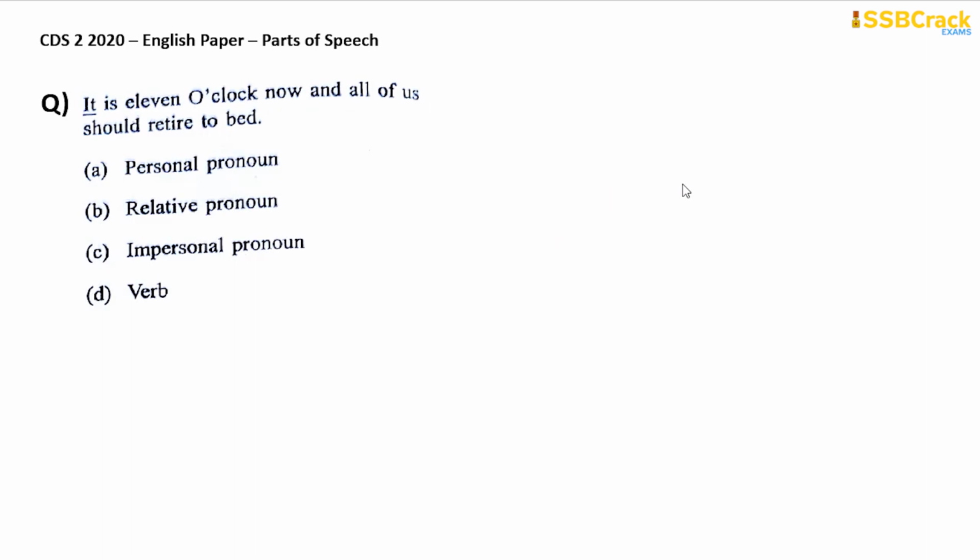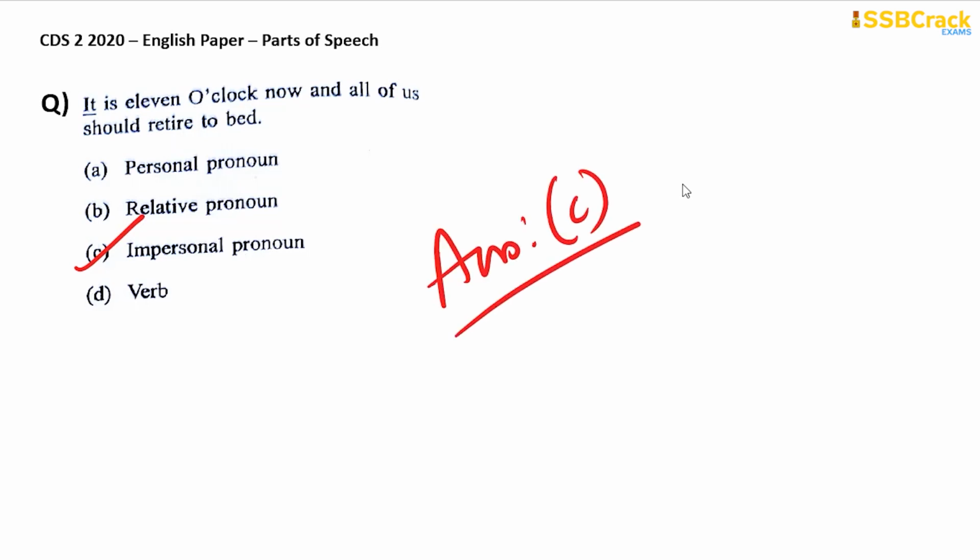Next question. It is 11 o'clock now and all of us should retire to bed. It is underlined. Personal pronoun, relative pronoun, impersonal pronoun, verb. It is basically an impersonal pronoun. Personal pronoun refers to persons. It doesn't refer to a person. Therefore, it is an impersonal pronoun. And your answer here is option C.